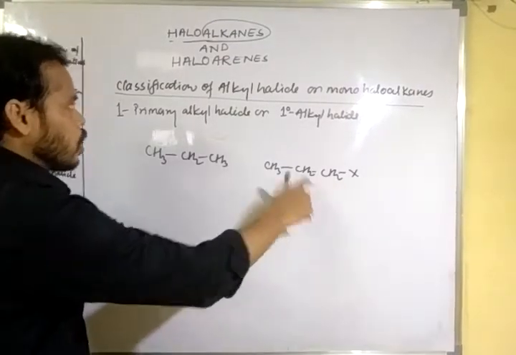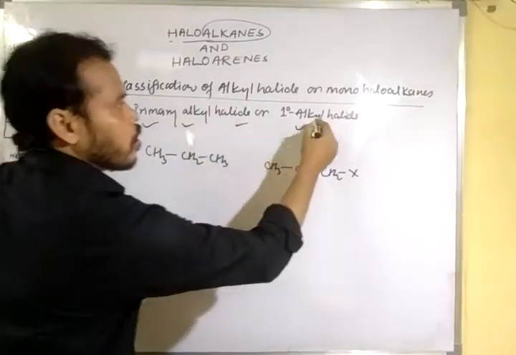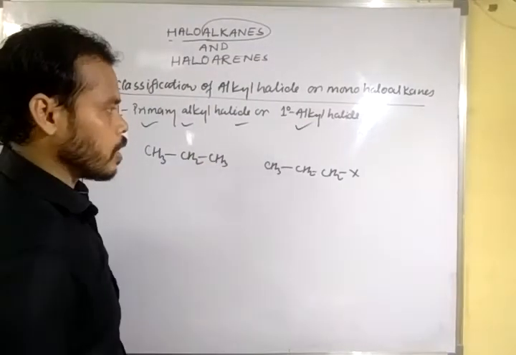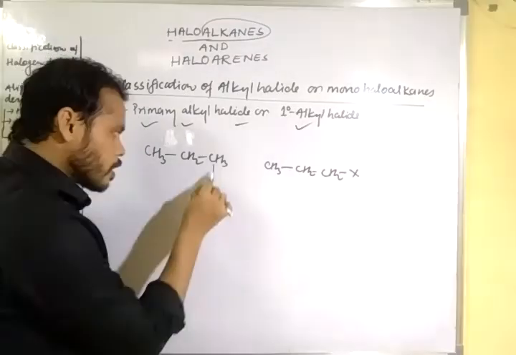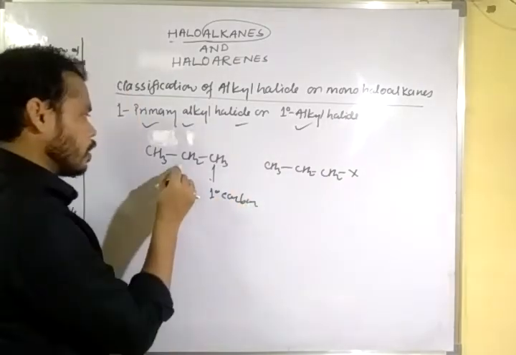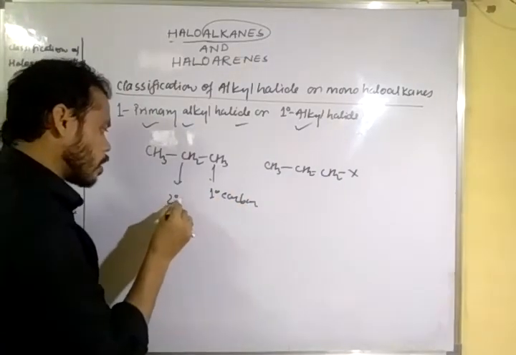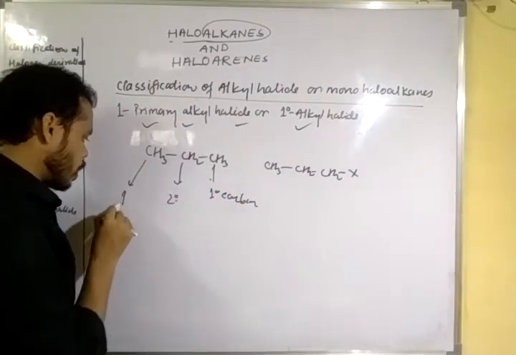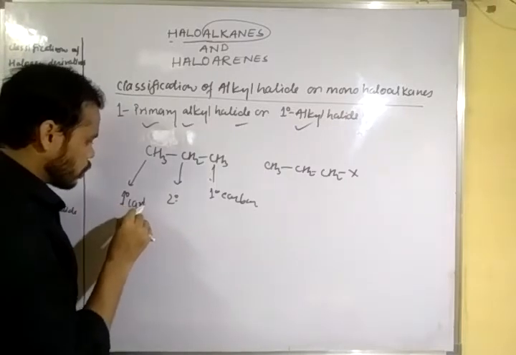This is known as primary alkyl halide or 1 degree alkyl halide. Why is this called 1 degree alkyl halide? Because this carbon is 1 degree carbon. This carbon is 2 degree carbon, and this carbon is also 1 degree carbon.